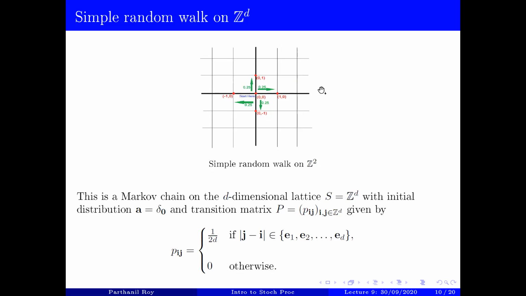And this is obvious from this picture. From (0,0), you can only move to one of the basis vectors or the negatives of those basis vectors. So this is e1, this is minus e1, this is e2, and this is minus e2. So from (0,0), you can go to any of these 4 places. So in general, for any point, you can go to one of the 4 options given by this expression here.